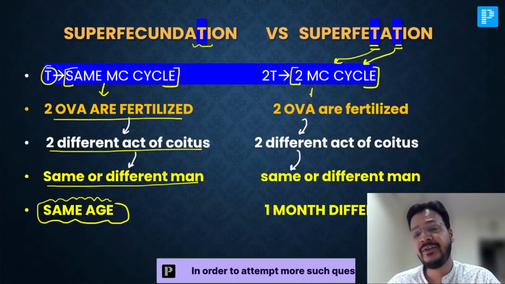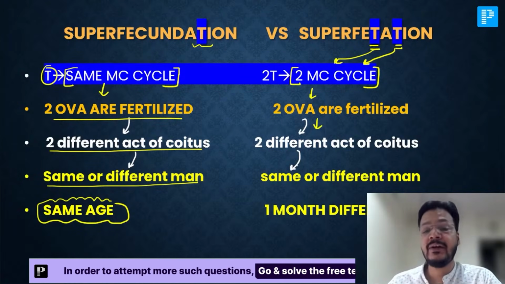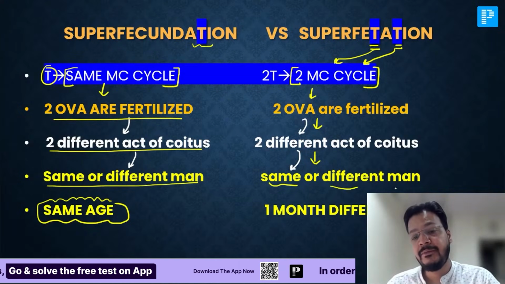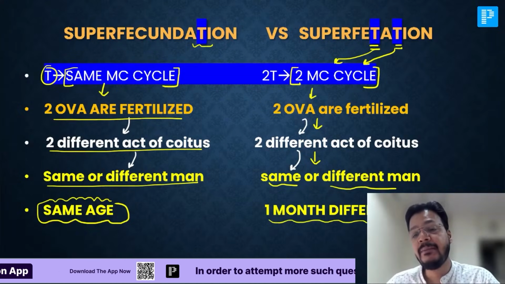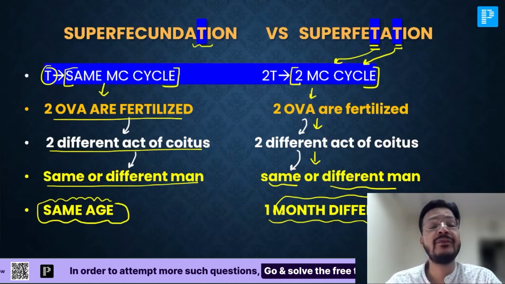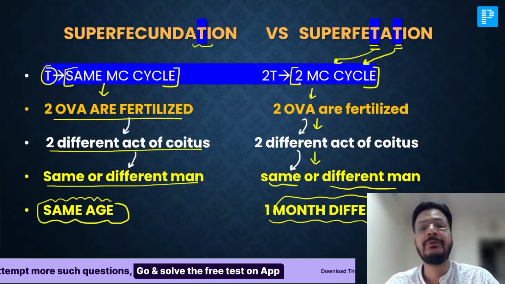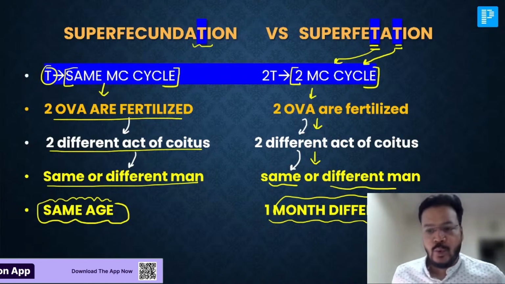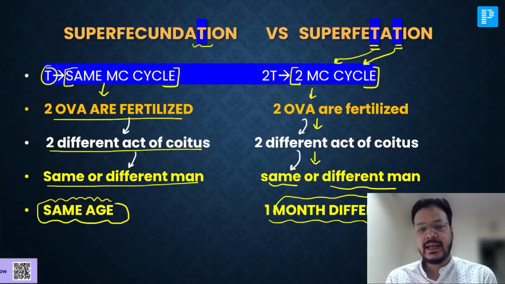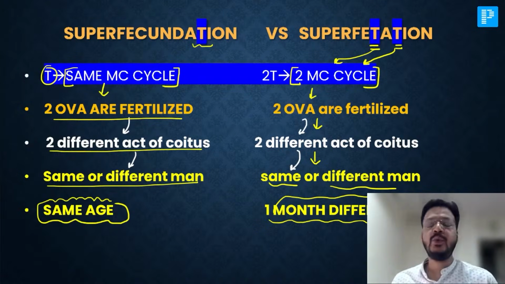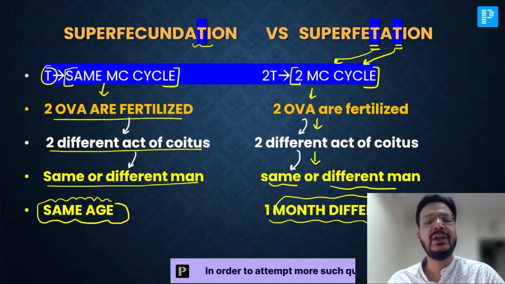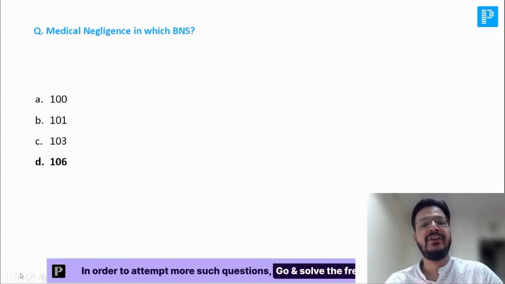But in 2 different MC cycles, 2 ova fertilized by 2 acts of coitus by same or different men, and there will be almost 1 month difference of fetus age. That would be superfetation. In 1T, that is the same MC cycle, 2 ova fertilized, and in 2T, 2 MC cycles 2 ova fertilized. That's a beautifully explained superfecundation and superfetation.